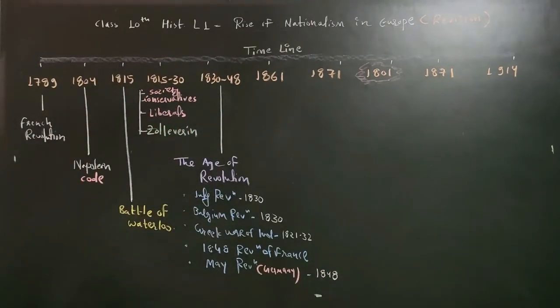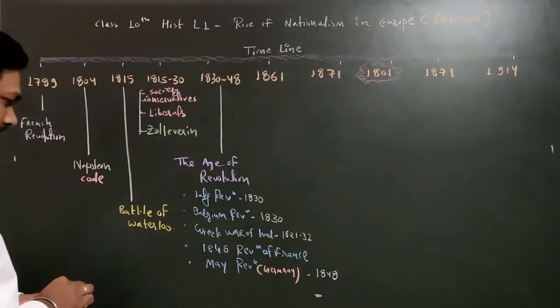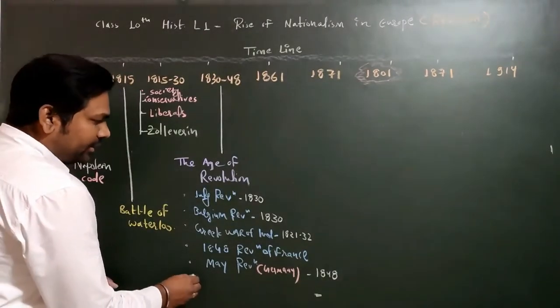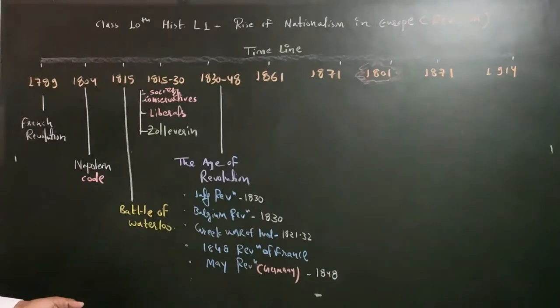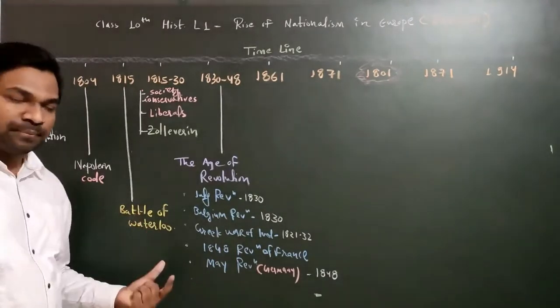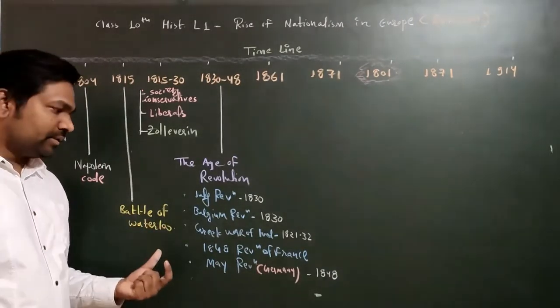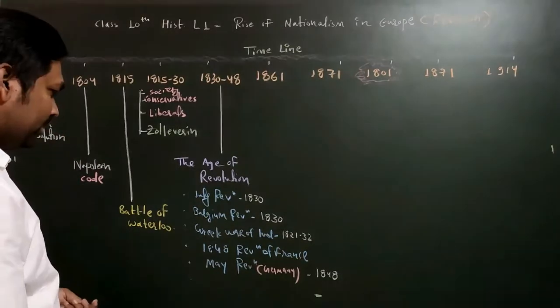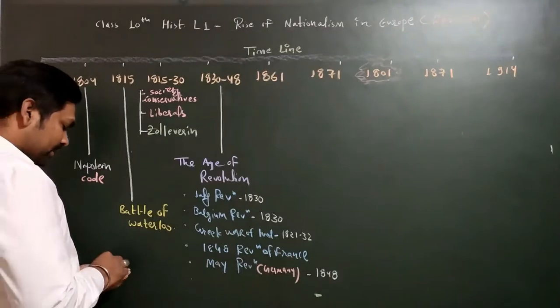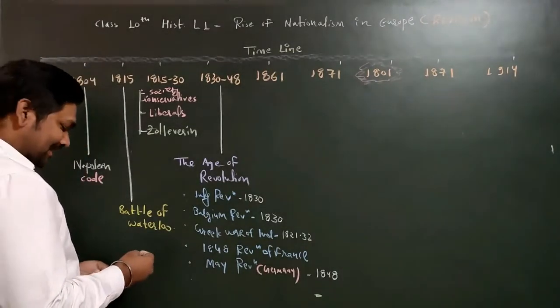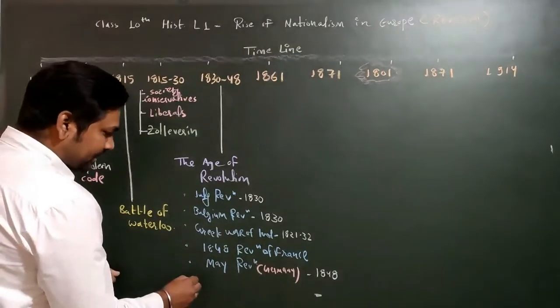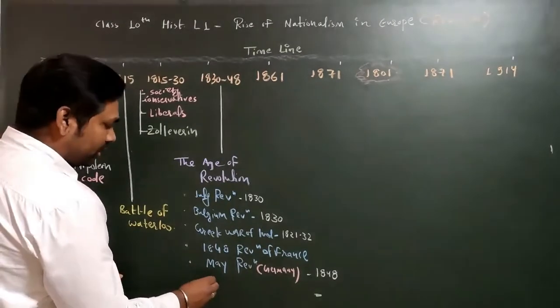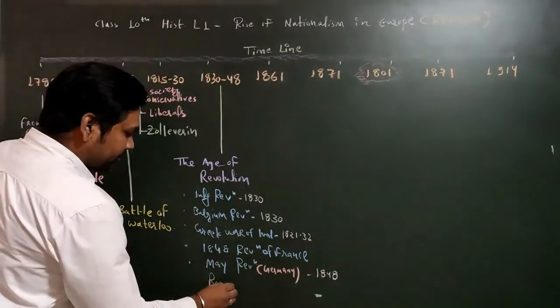After that we have the next very important event here. These are the events. Apart from these events we will also discuss some ideology, right? Some movement, as well as women also. So here one particular ideology was very famous, which was called Romanticism. So we will discuss Romanticism in this part only.